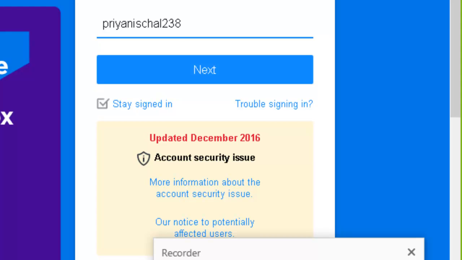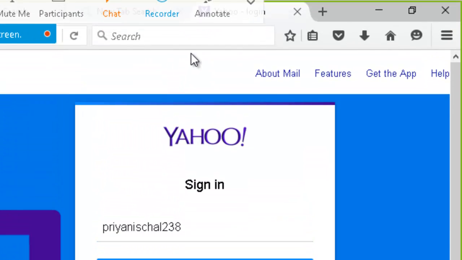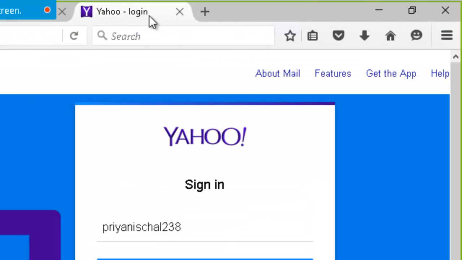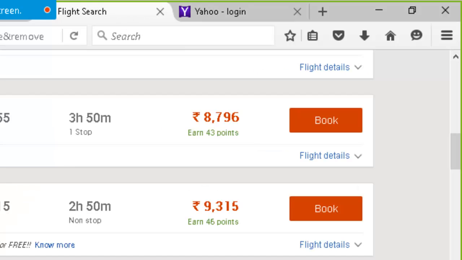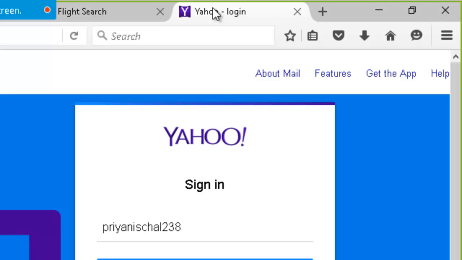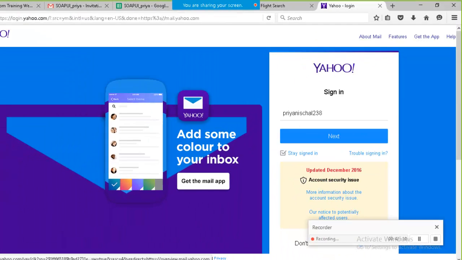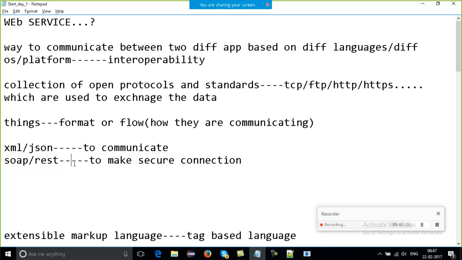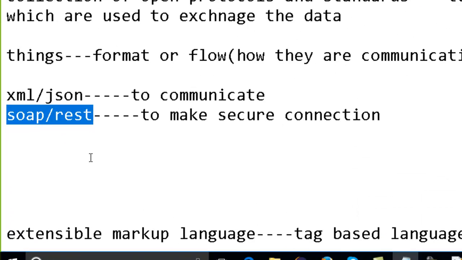See here, the thing which I explained to you for makemytrip.com doesn't need as much security, right? But what about any account, a Yahoo account, Facebook account, Gmail account? You do need the security, right? So for the security purpose, we are going to work with SOAP and REST. Okay, so let's start with SOAP.